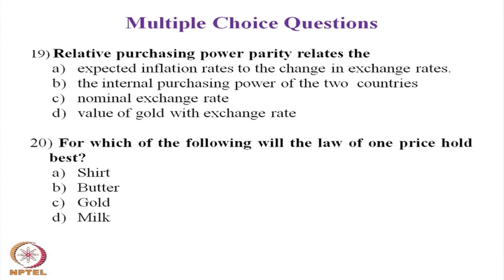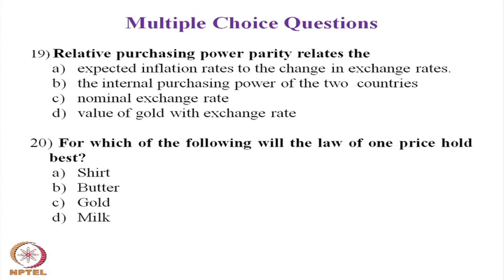Question number 20 is, for which of the following will the law of one price hold the best? Law of one price means the value of a particular commodity or item will be the same across different countries. The law of one price generally holds best for gold.